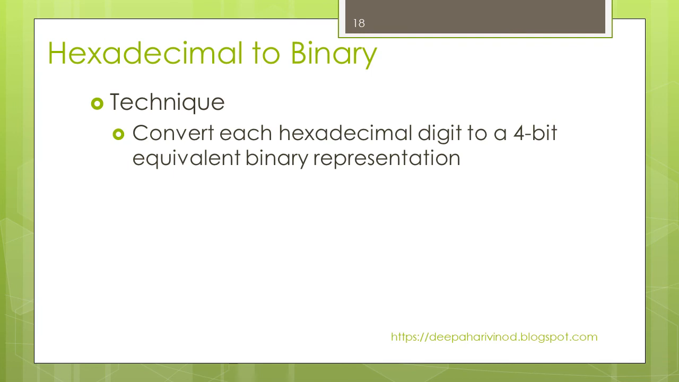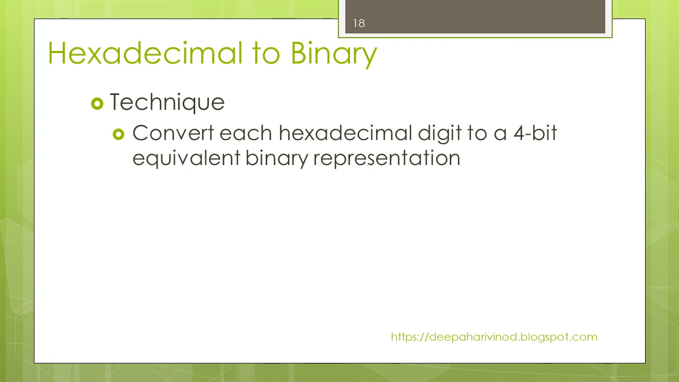Hexadecimal to binary. How many bits are required to represent the maximum digit of hexadecimal? The maximum hexadecimal digit is F, that is 15. To represent 15, how many bits are required? It requires 4 bits. 4 bits to represent a hexadecimal digit.